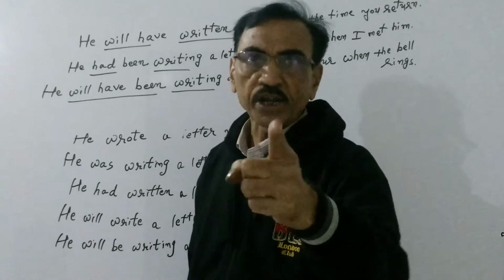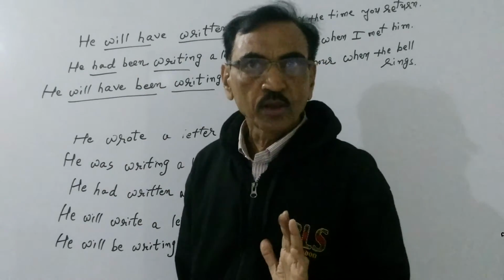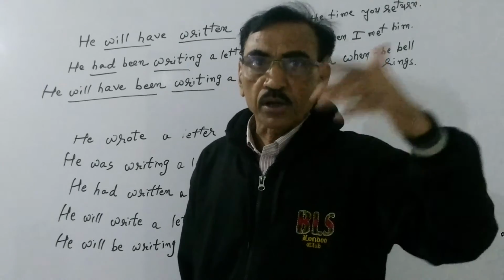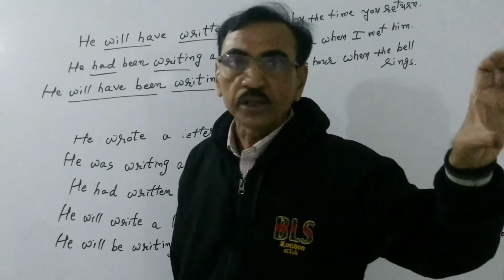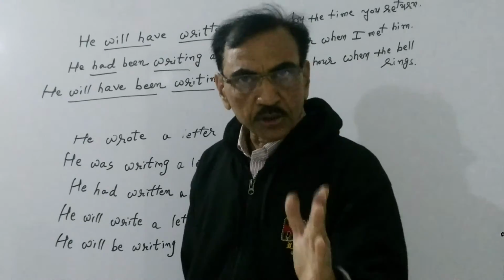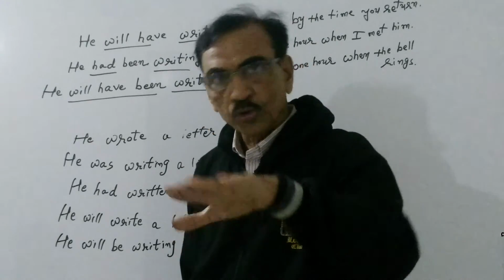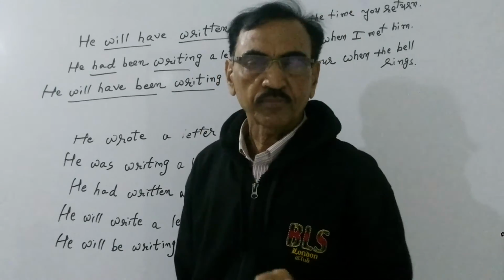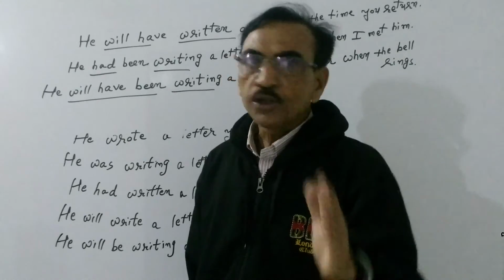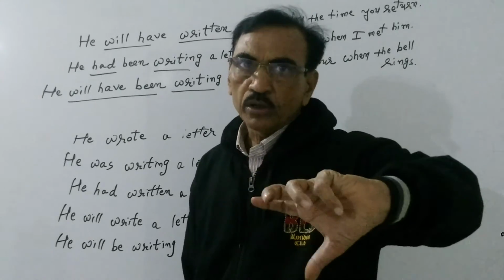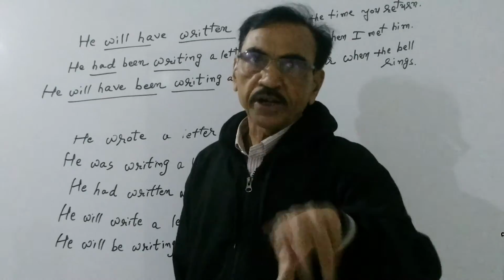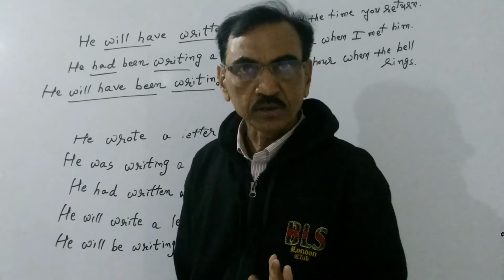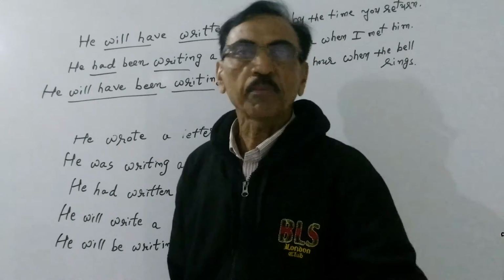Now, simple past is used to denote the action which is completed in the past. Continuous past tense is used to denote the action which was in progress at some particular time in the past. Perfect past tense is used to denote two completed actions in the past, out of which the first action is written in perfect past tense, whereas the second action is in simple past tense.